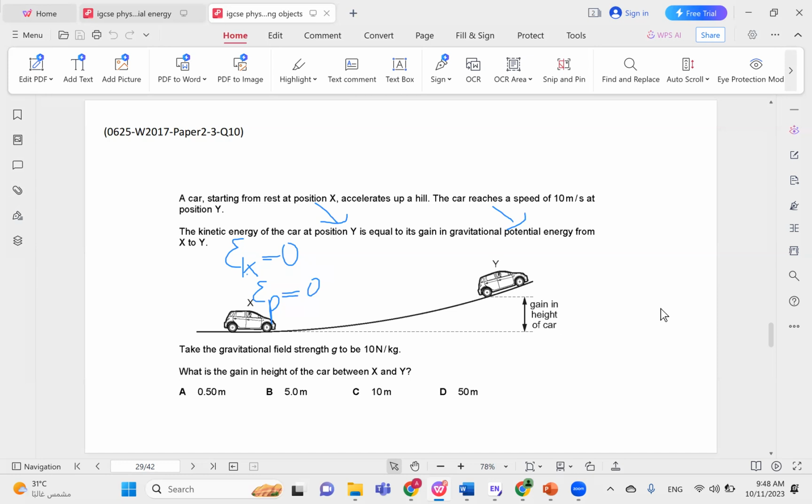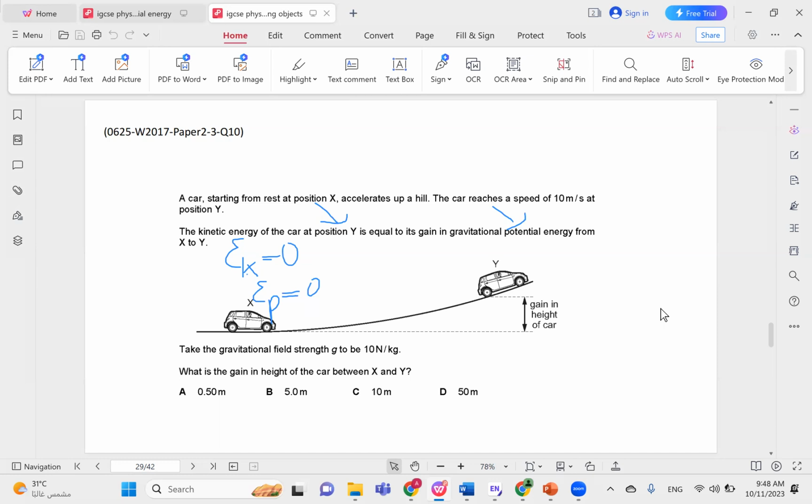When you turn on the ignition and you start driving the car, you're burning fuel, you're consuming fuel, and this gives the car energy. So it's okay for the car to start from rest and gain kinetic energy and gain potential energy as well, because all of this comes at the expense of what? At the expense of the fuel consumed by the car. So basically, it's chemical energy inside the car being converted into kinetic energy and potential energy.